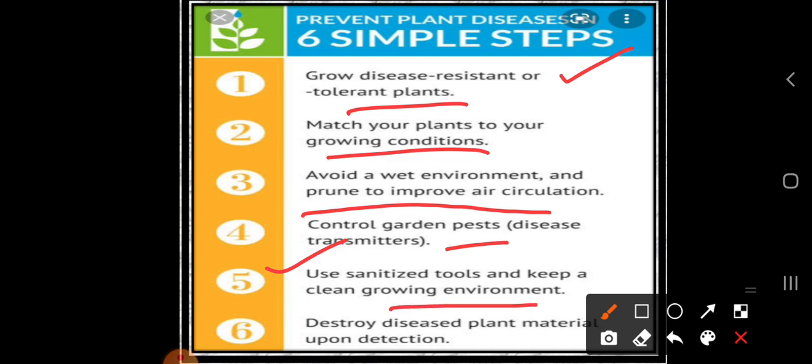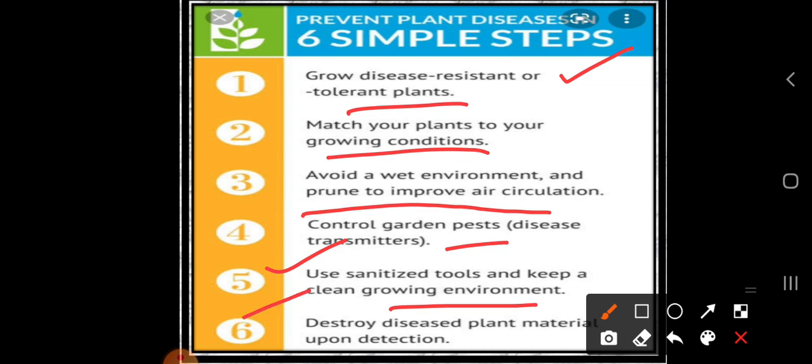Whatever tools we use for crop production or gardening should be neat and clean, so that the upcoming plants or crop will not be affected by the disease. We have to maintain cleanliness while growing plants and crops.